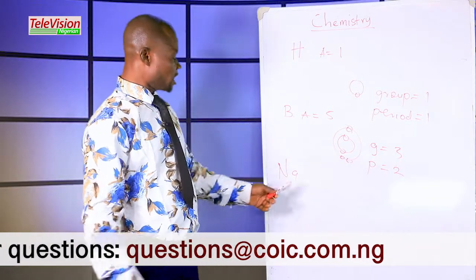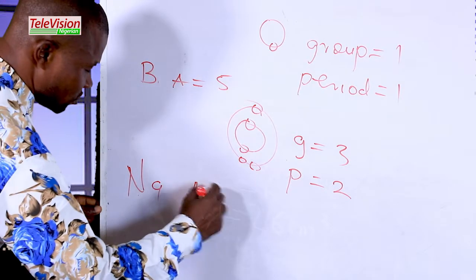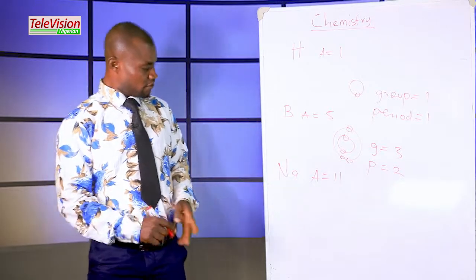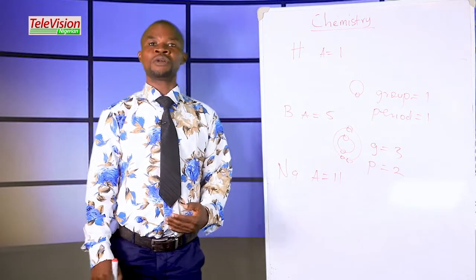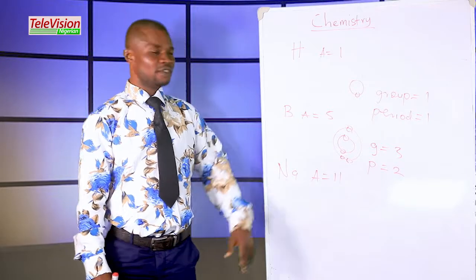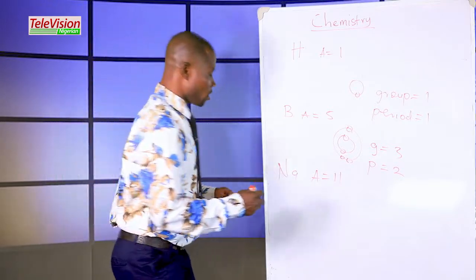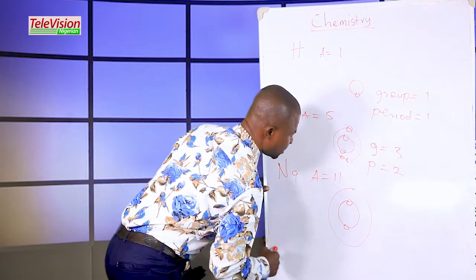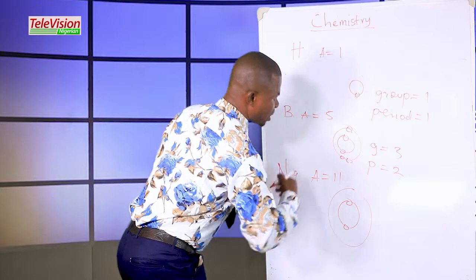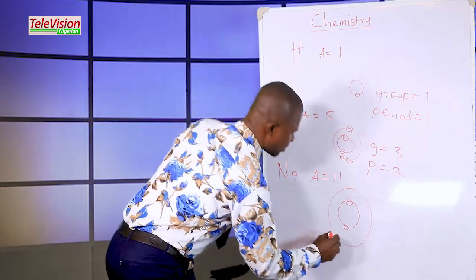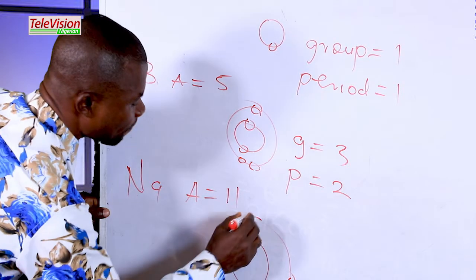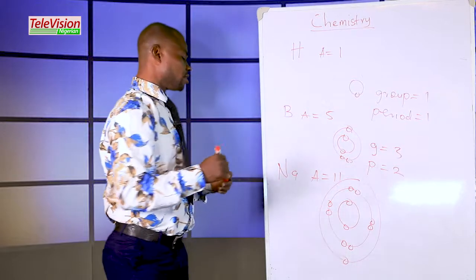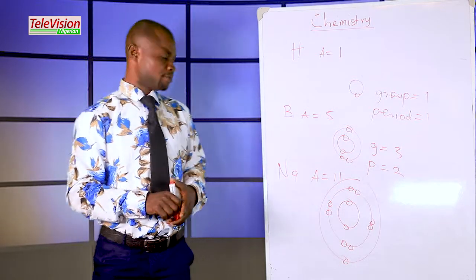Let's consider sodium. The symbol of sodium is Na. The atomic number of sodium is 11. To carry out the electronic configuration of this sodium, so that we can know the group and the period of this sodium, we have it like this. 1, 2. This K will take 2, L will take 8. Then 11 minus 2 is 9. This orbit will take 8 electrons. So the remaining 1 electron, this third orbit will take the 1 electron.